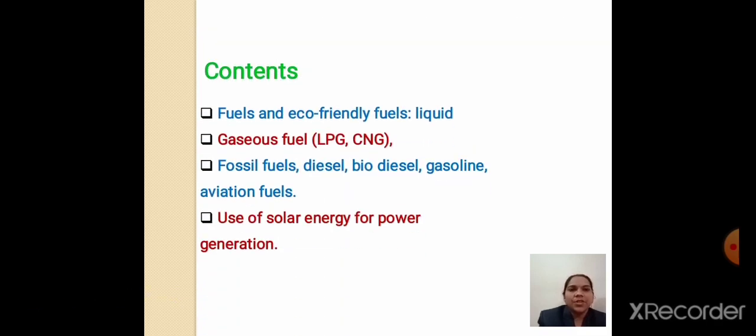Then the second section of this chapter is eco-friendly fuels. What is fuel? It is nothing but any source of heat energy. And there are three different types of fuels: solid fuel, liquid fuel and gaseous fuel. We will see in detail while learning this chapter. And then the use of solar energy for power generation.